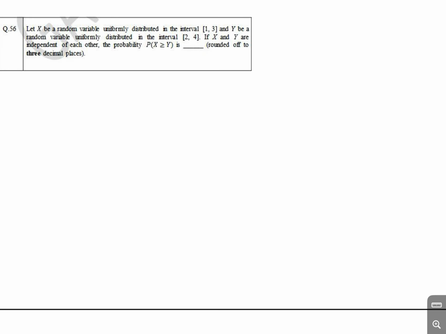Let x be a random variable which is uniformly distributed in the interval, and y is another random variable. First I have to tell you about uniform random variables. A uniform random variable is a continuous type random variable.